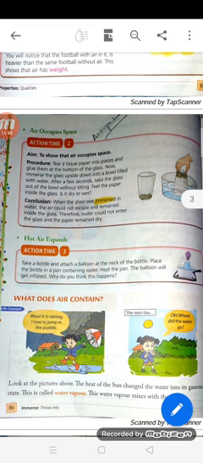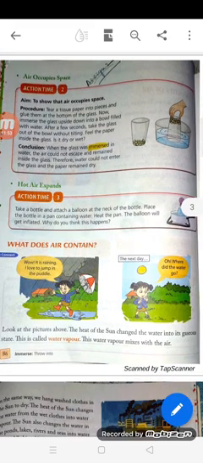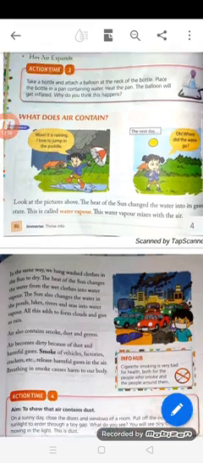So now what does air contain? Look at the pictures above. The heat of the sun changed the water into its gaseous state. This is called water vapor. So water changing into gas is known as water vapor. This water vapor mixes with the air. Okay. Now see,